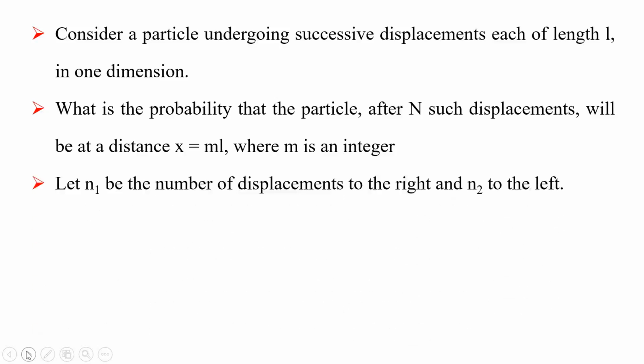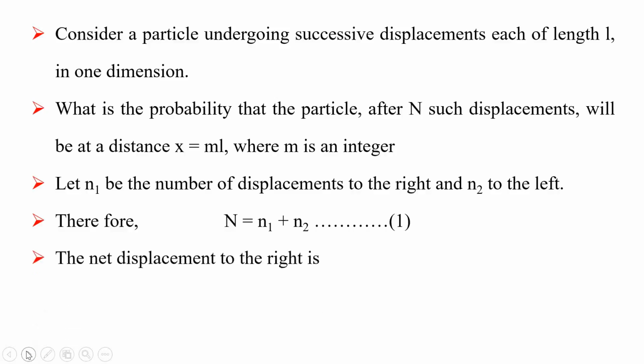Let n1 be the number of displacements to the right and n2 to the left. Means the displacements to the right-hand side are n1 and to the left-hand side are n2. Therefore, capital N is equal to n1 plus n2. That is equation number 1.